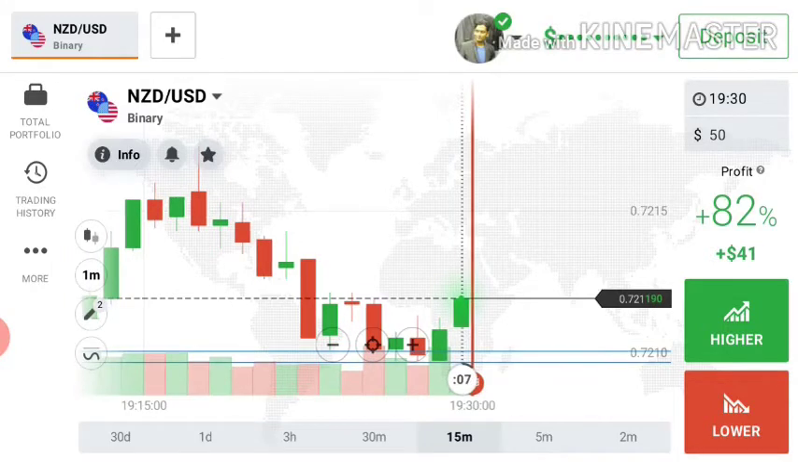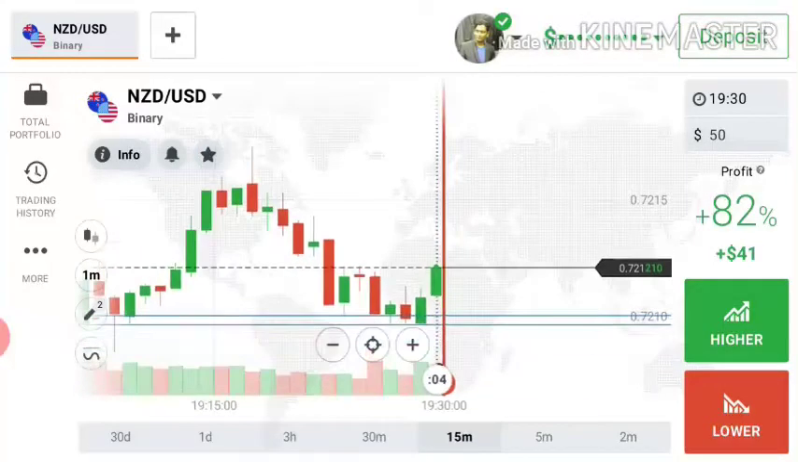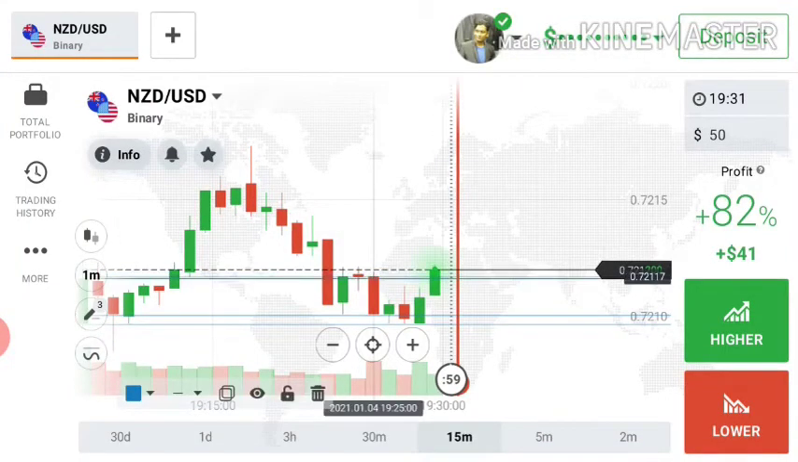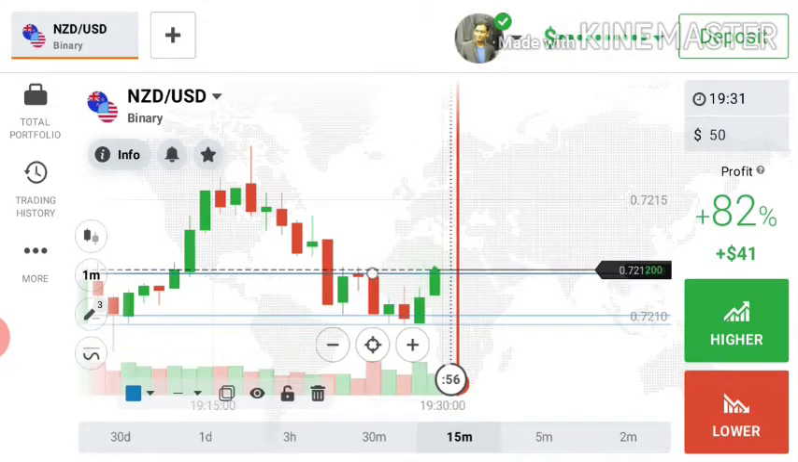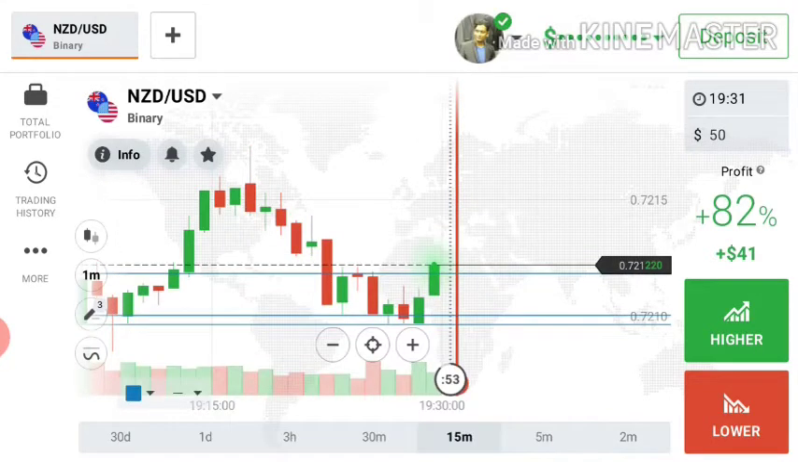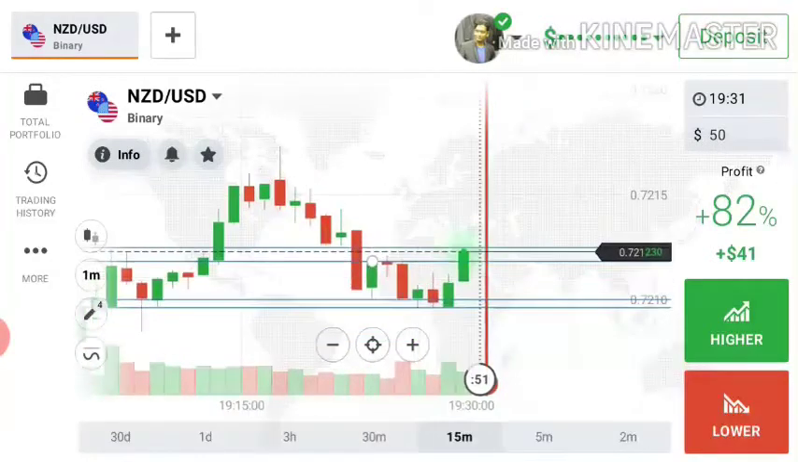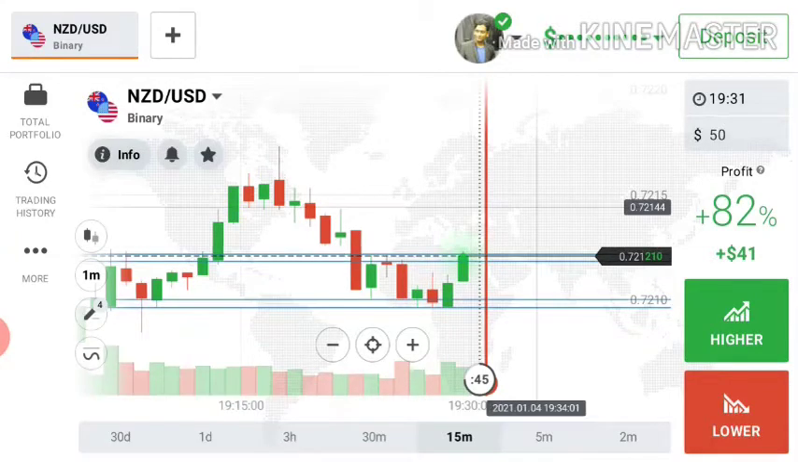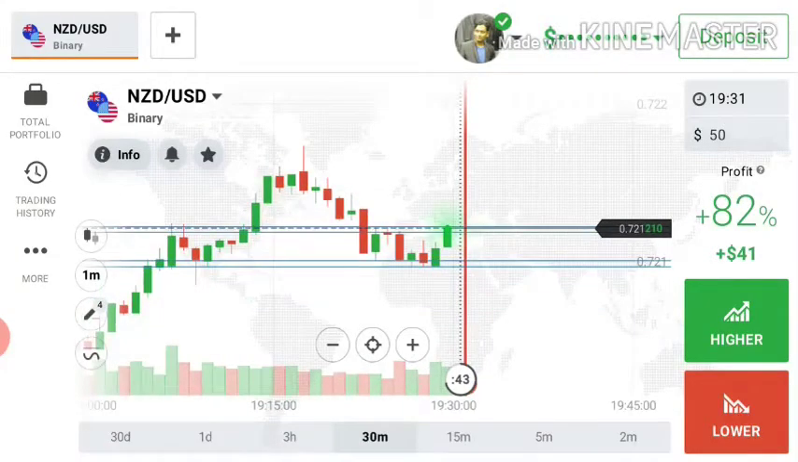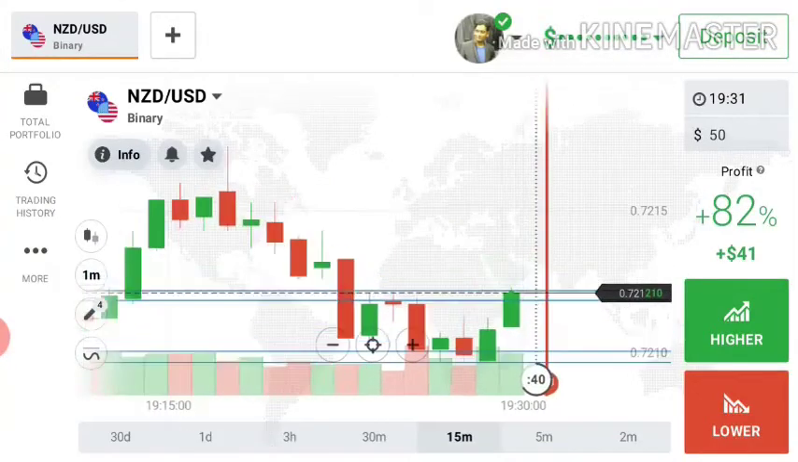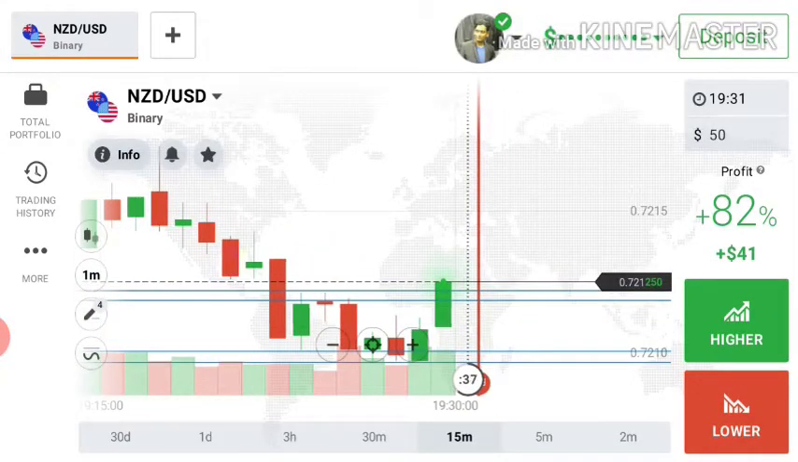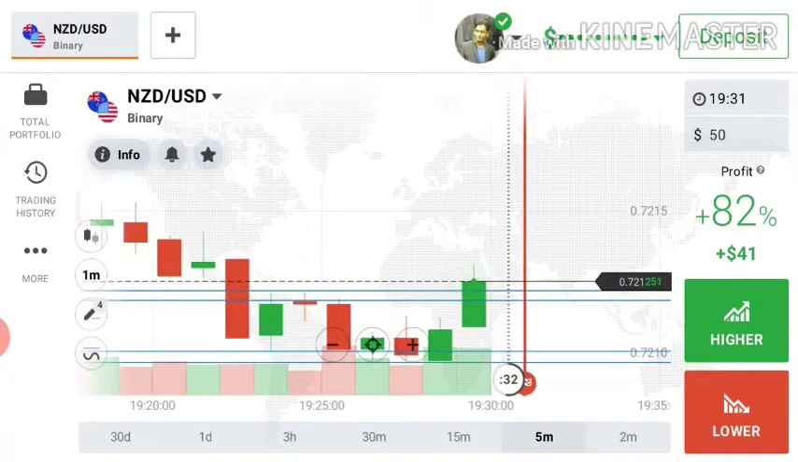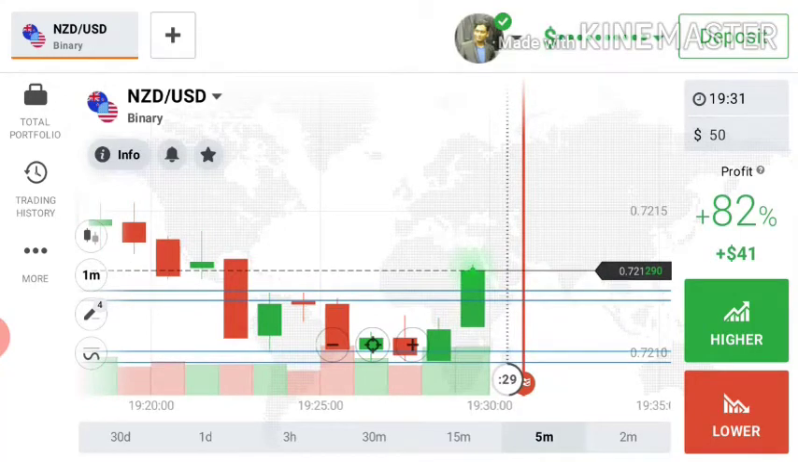Okay, so I'm placing two trades here with $50 and I will achieve my target today. I'm placing one level here. I'm waiting for a good confirmation, then I will place a call or put option.